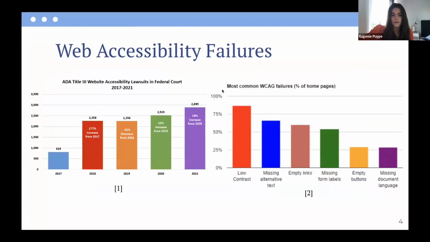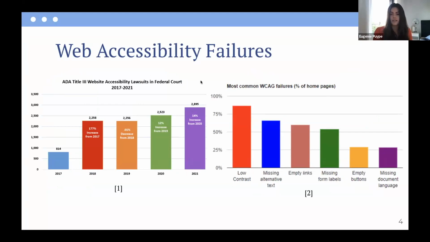The figures above demonstrate both the overall annual legal impact of web accessibility errors and common web accessibility failures. As seen in the figure to the left, lawsuits have been enormously increasing, with an increase in 2,011 lawsuits from 2017 to 2021. Despite these being explained by the causal increase in software use and development, it does not excuse the overwhelming discrimination caused by accessibility errors.